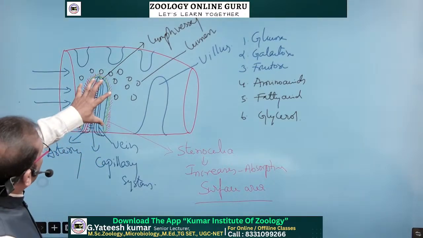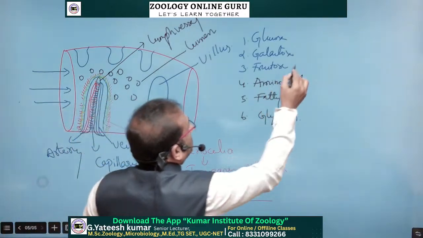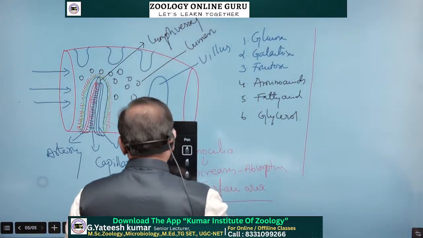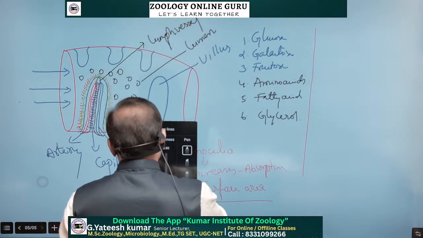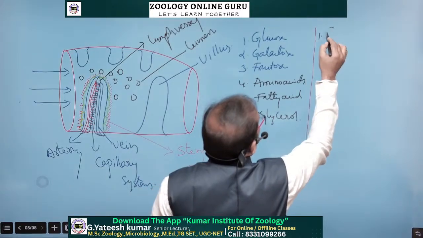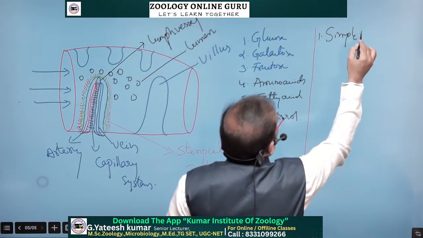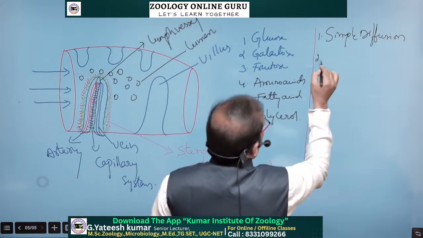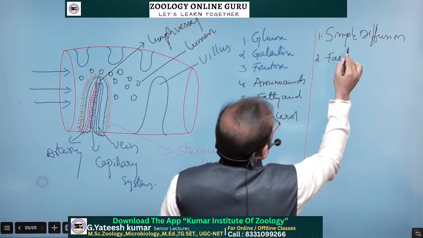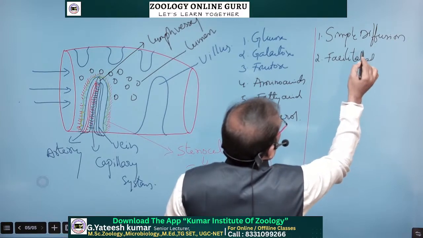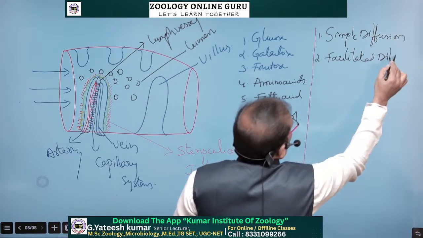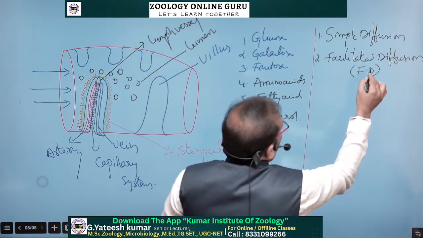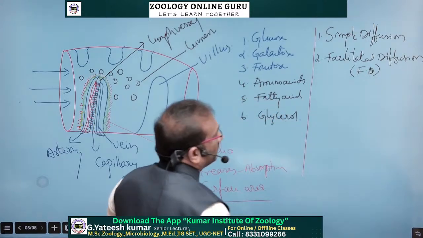Okay, and how do they absorb? For absorption, we have different techniques. And what are the techniques we discussed now? The first one is simple diffusion. Second one, facilitated diffusion, also called FD.